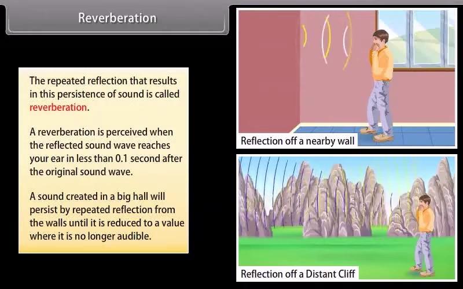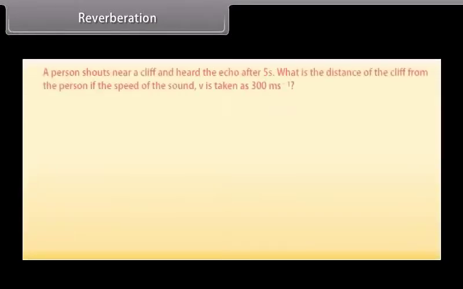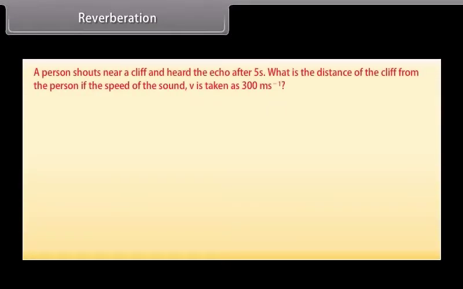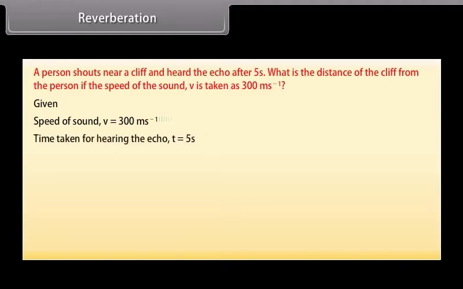Let's now solve a problem. A person shouts near a cliff and hears the echo after 5 seconds. What is the distance of the cliff from the person, if the speed of sound, v, is taken as 300 meters per second? Given that the speed of sound v is 300 meters per second, the time taken for hearing the echo, t, is 5 seconds.